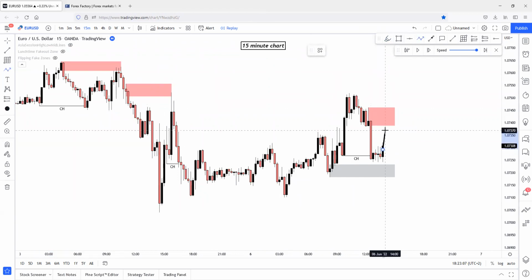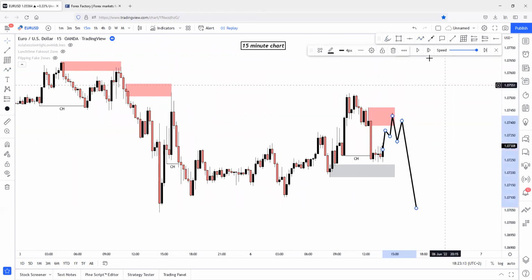The first plan is that price will come up to this supply zone, create a change of character on this supply zone, and continue the overall movement, right? This is the first plan.